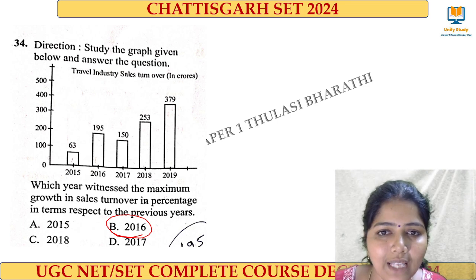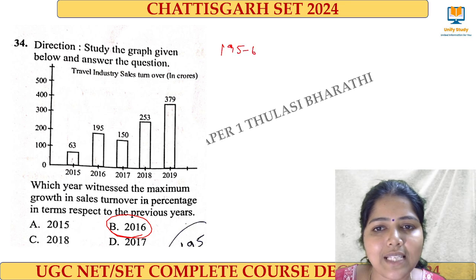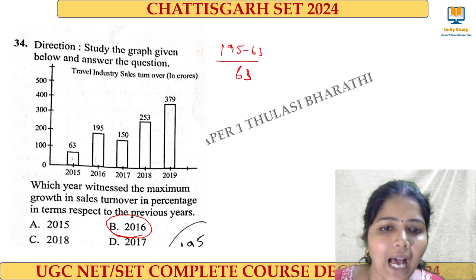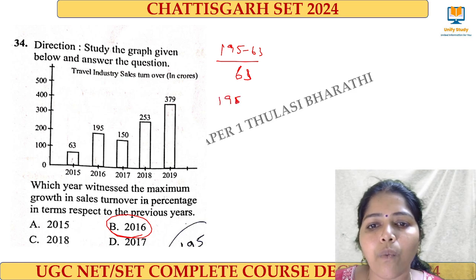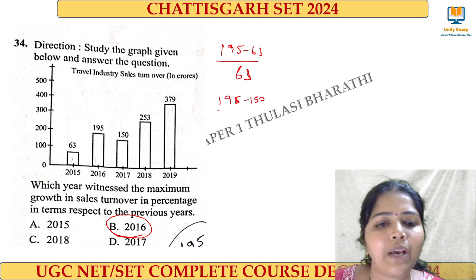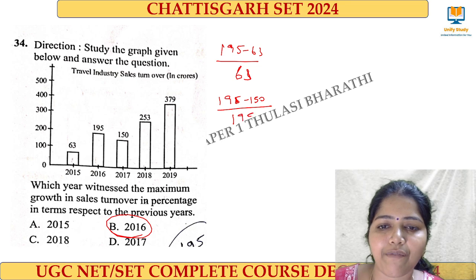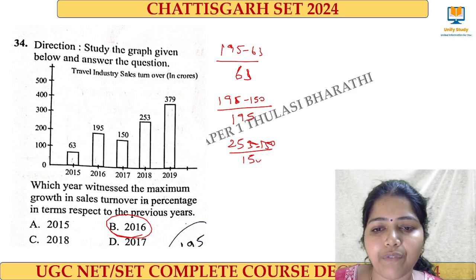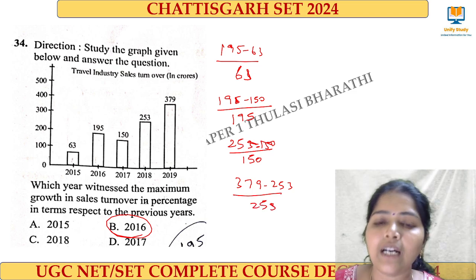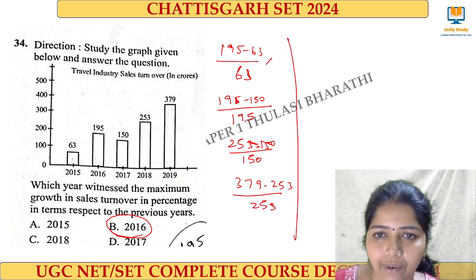So we have to do like this, that is 195 minus 63 divided by 63, and then here definitely there is a decline, but even though we are going to write 195 minus 150, with the previous being 195, and similarly 253 minus 150 divided by 150. Similarly 379 minus 253 divided by 253. Clear? So if we do the calculation, we have to do into 100, all into 100.